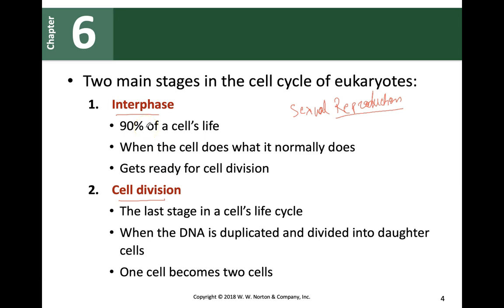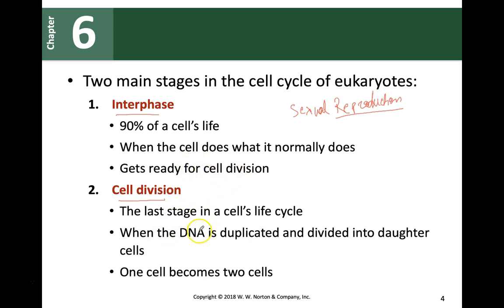Let's talk about RBC, so red blood cell, which only survive for 3 months. So at the later stage, your bone marrow cells are gonna produce the red blood cells, okay? But before that, the cells will just stay in the interphase, okay? All right. So this is when all the cells are just doing their own job, like whatever they're supposed to do, and then at the end they will get ready for cell division.